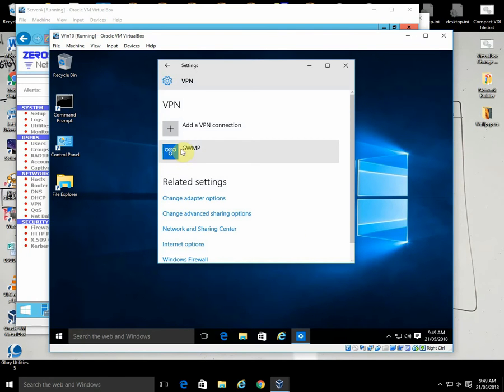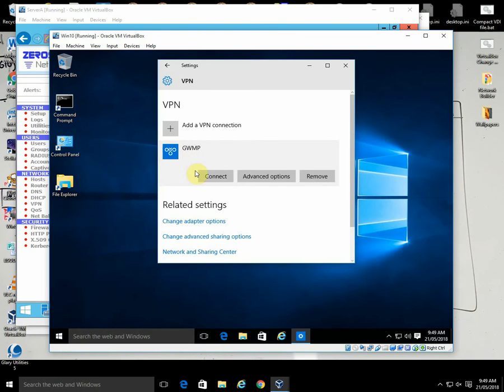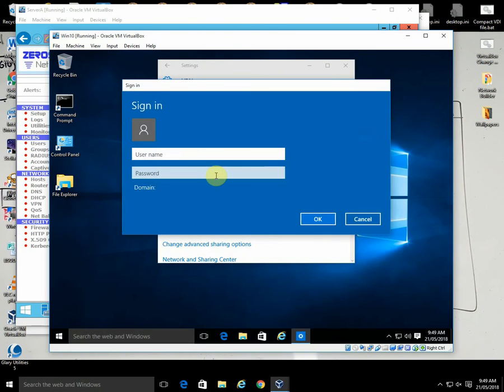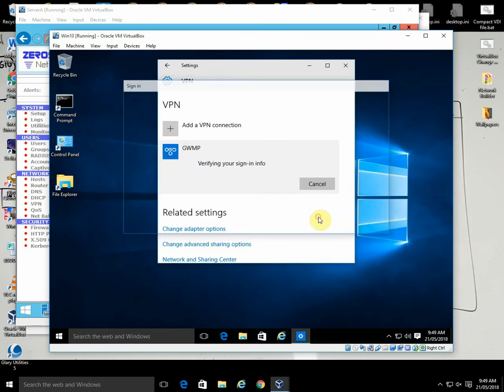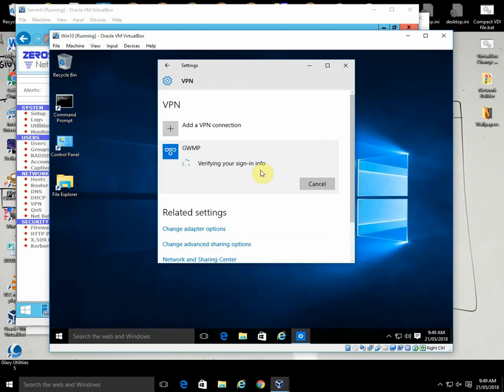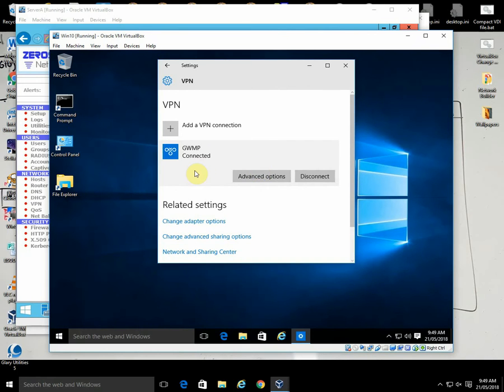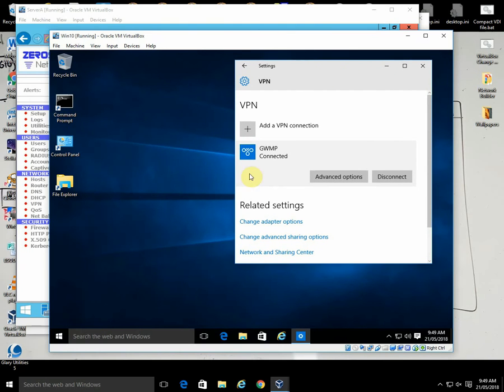That creates our connection, and it's just a matter of clicking on that and connecting and typing in our username and password. So we want Yoda and his password, and hit the OK button. It's verifying, completing the connection, and connected. Okay, so we should have now a VPN connection to our ADSL, which is our zero shell.